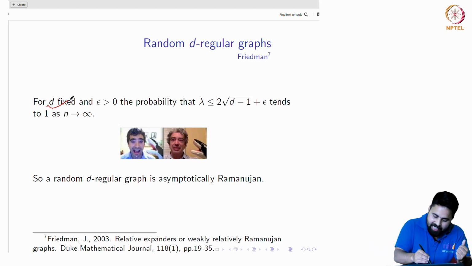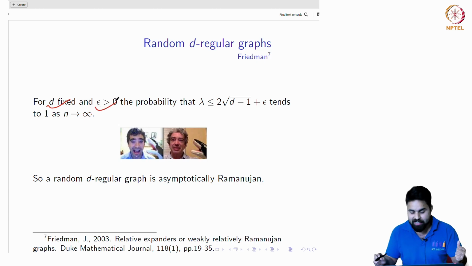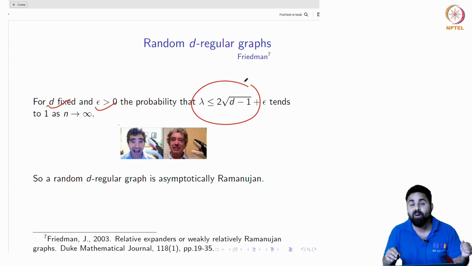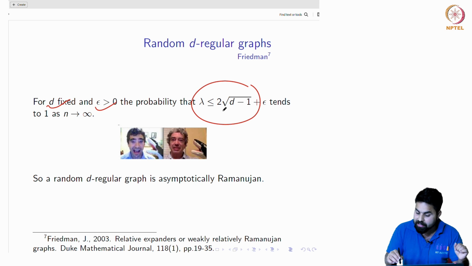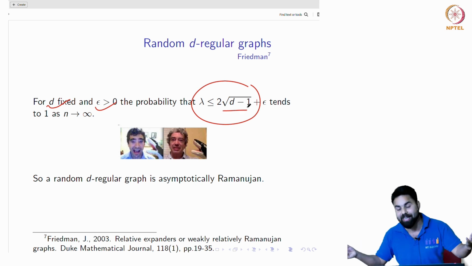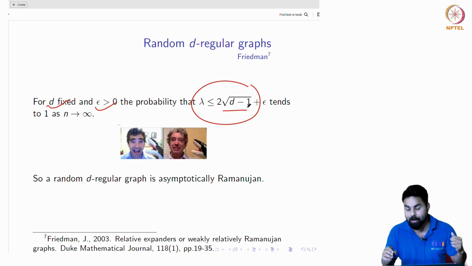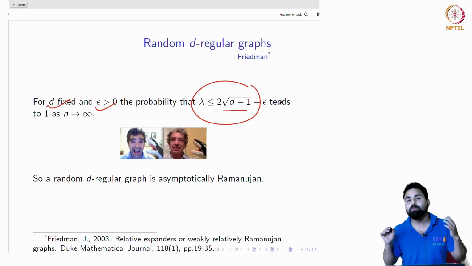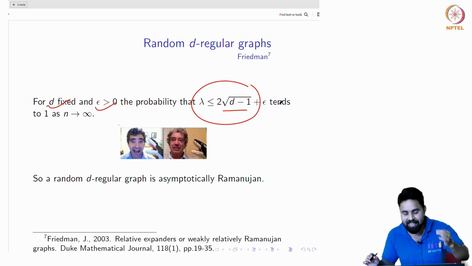For a fixed degree d and any epsilon greater than 0, the probability that the largest eigenvalue in modulus, other than d, is less than or equal to this barrier, or rather threshold, plus epsilon, tends to one as n goes to infinity. So a random d-regular graph is asymptotically a Ramanujan graph.